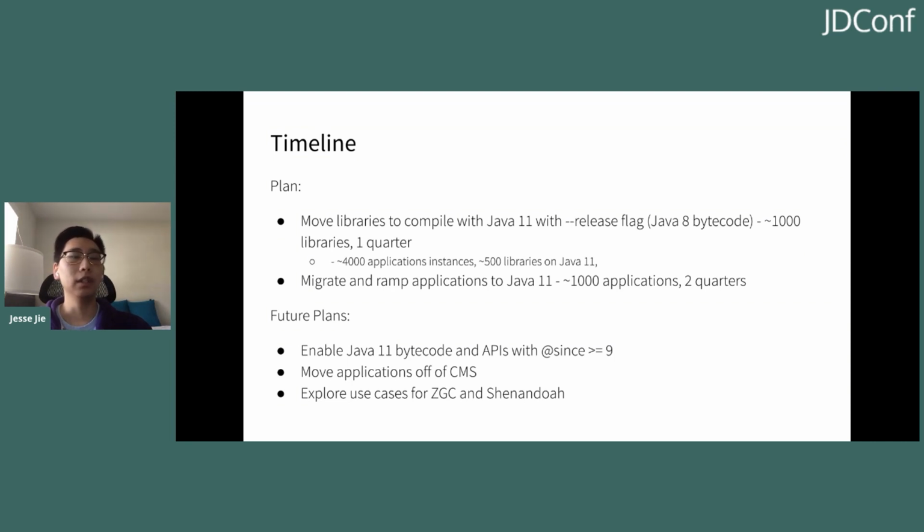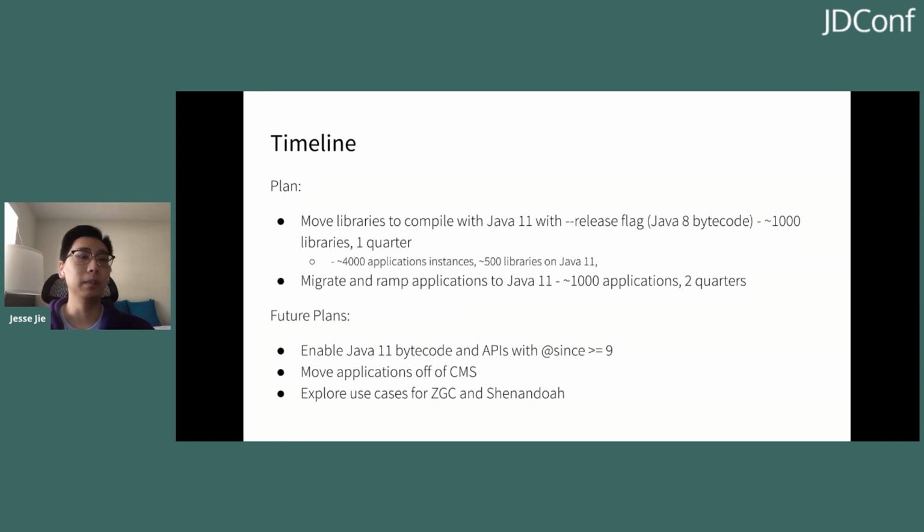And for the next 2 quarters, we've allocated time to migrate and ramp applications to Java 11. We've allocated more time for applications than libraries due to the fact that they're our first-class citizens and we want to be more careful. And that means that we're ramping them gradually. We also have about 1,000 of these applications. So yeah, for our future plans, when all of LinkedIn is on Java 11, we plan to enable Java 11 bytecode, and this will also allow application and library owners to use the new APIs that are annotated with @since 9 or more.